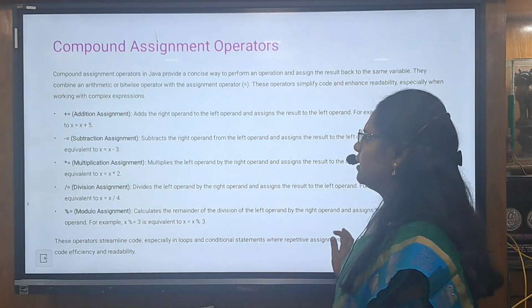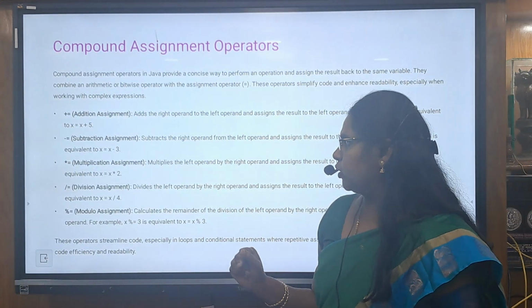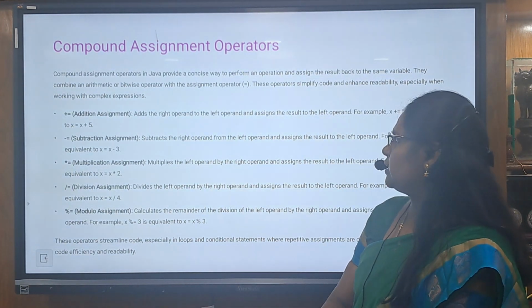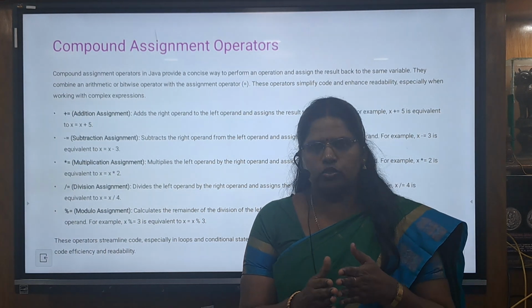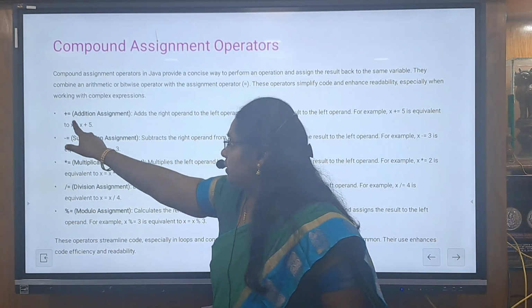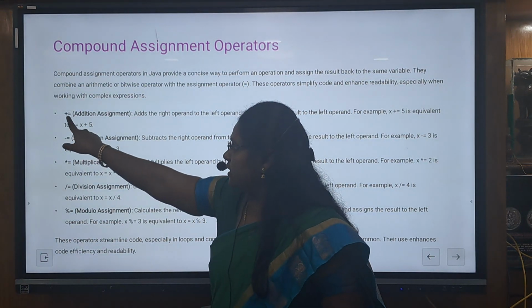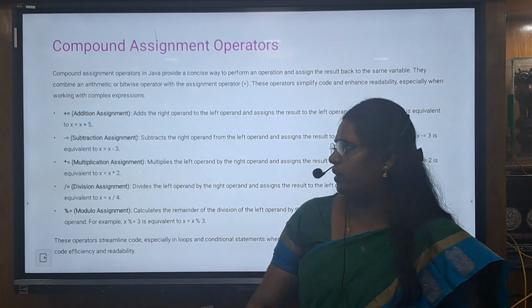Then compound assignment. The assignment operator is a single equal to, and for an equality check we use the double equal to. Compound assignment means that more than one operator is used together to evaluate an expression. We can call it a compound operator. Here is an example, plus and equal to. We perform the addition and the result is assigned to a variable.